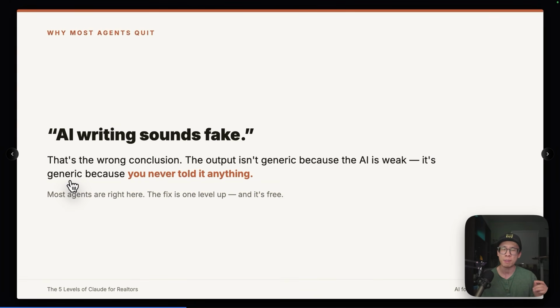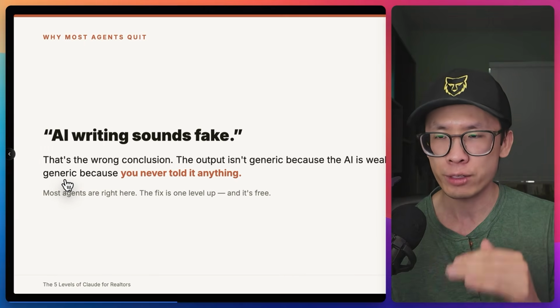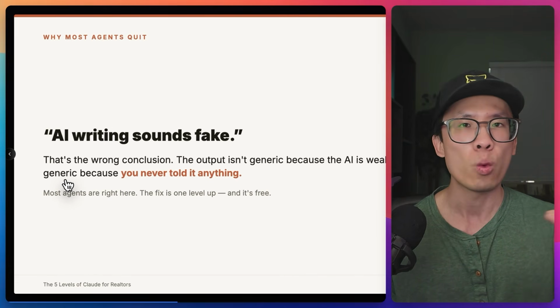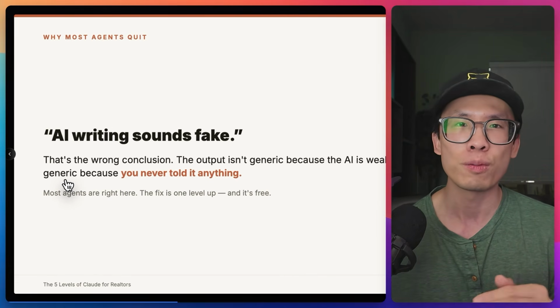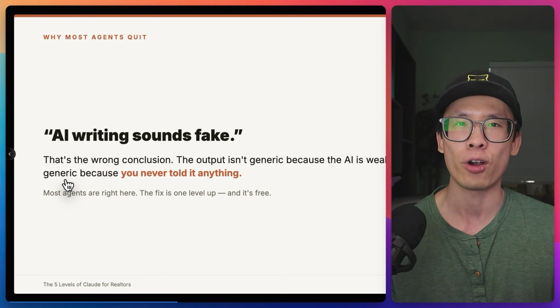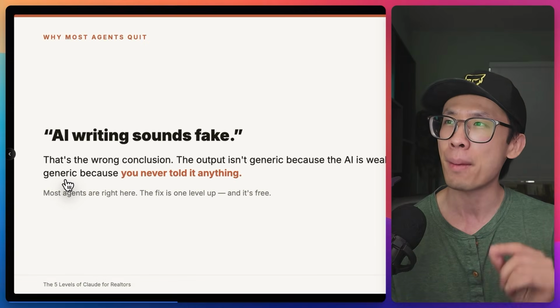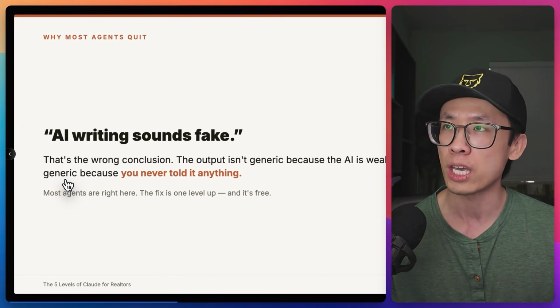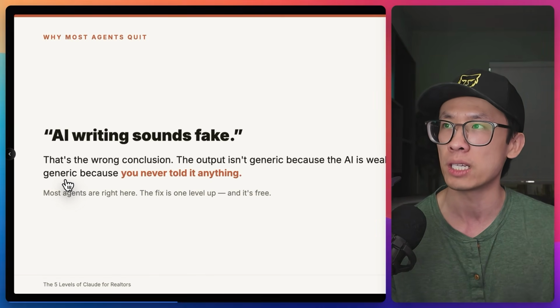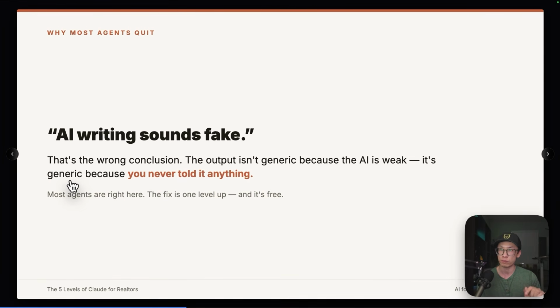It's extremely powerful. Right now, I think the average realtor is probably tapping into maybe 1% or even 0.1% of what the LLMs are capable of, because the average realtor is not using AI at all, right? You want to be past that. And I'm going to give you the prompt to get you from level 1 to level 2 immediately, which I'm going to show you how to use in this video as well.